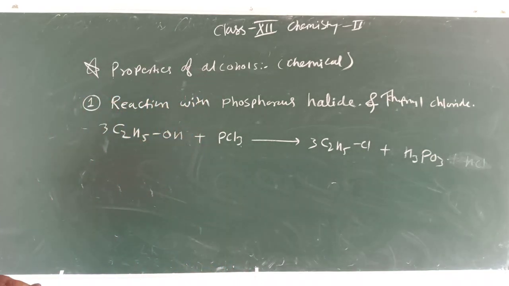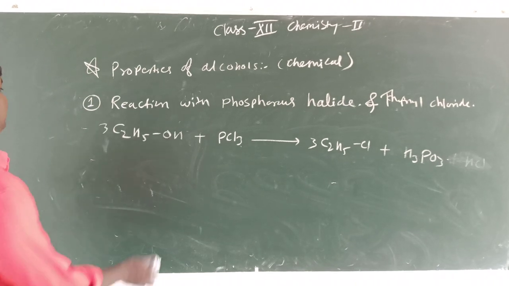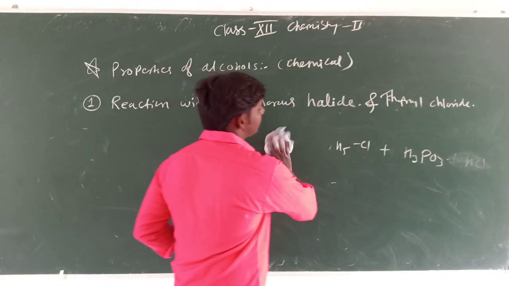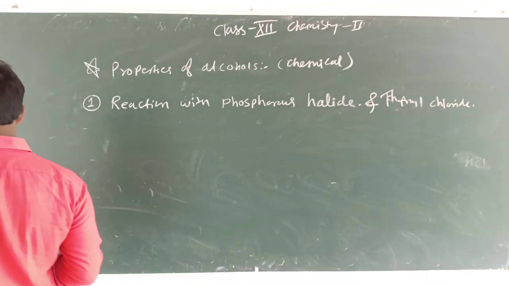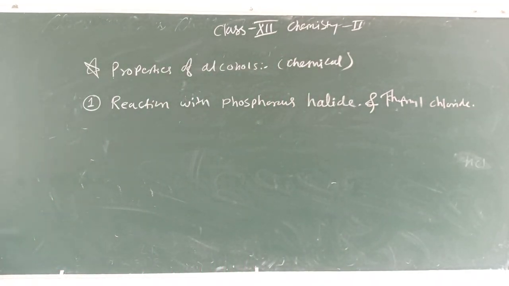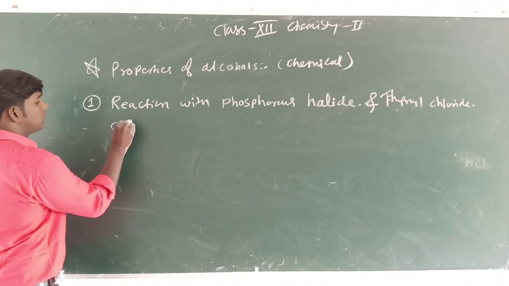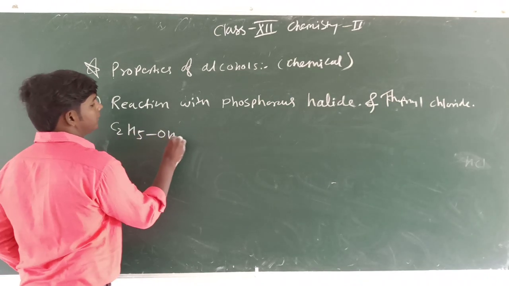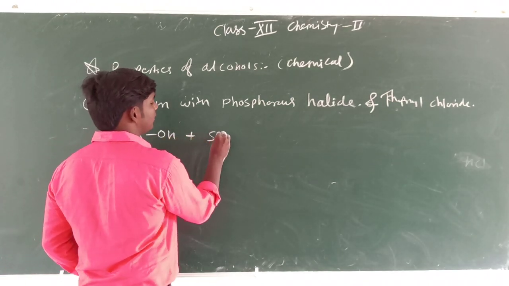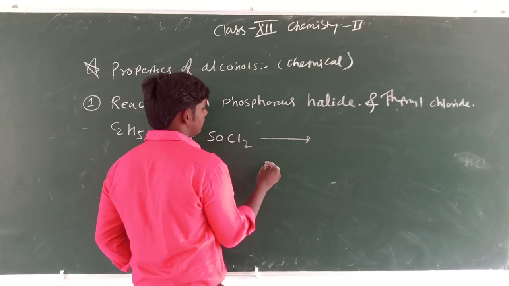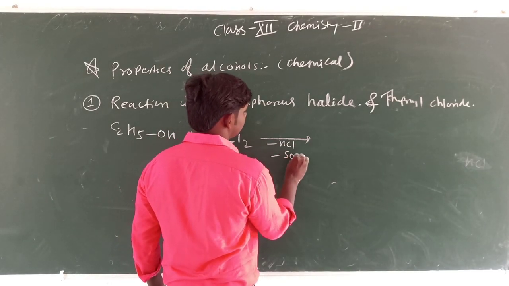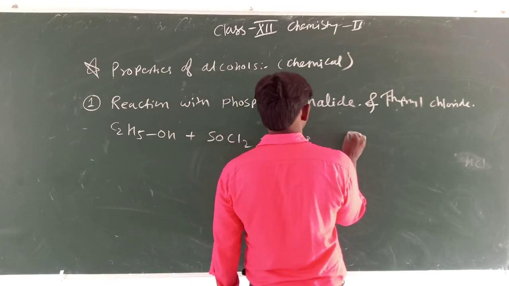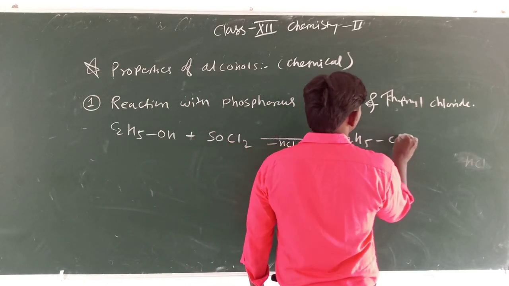Okay students, now we take the third example, that is the reaction with thionyl chloride. I write here C2H5OH, and if I react it with thionyl chloride, HCl is eliminated, then sulfur dioxide gas is lost, and we have C2H5Cl as the final product.